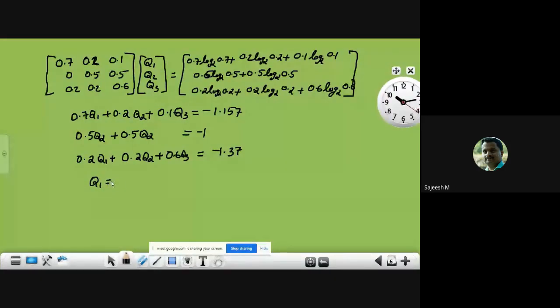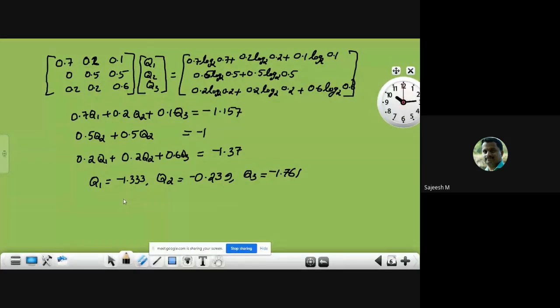If you solve the same, q1 is equal to minus 1.33, and q2 is equal to minus 0.239, and q3 is equal to minus 1.761. Okay, these are the values we have got for the variables q1, q2, q3.